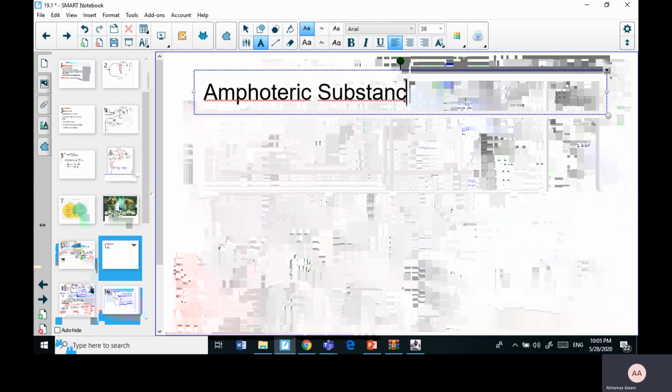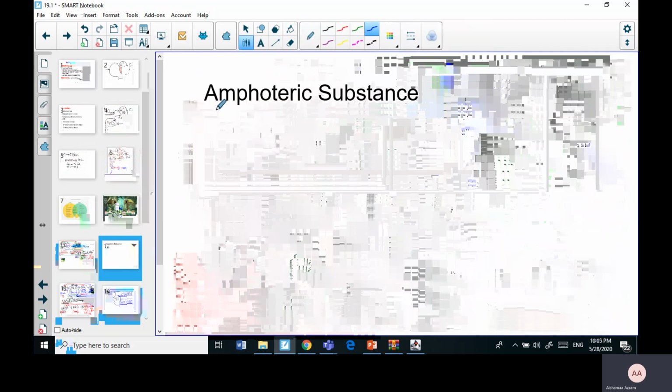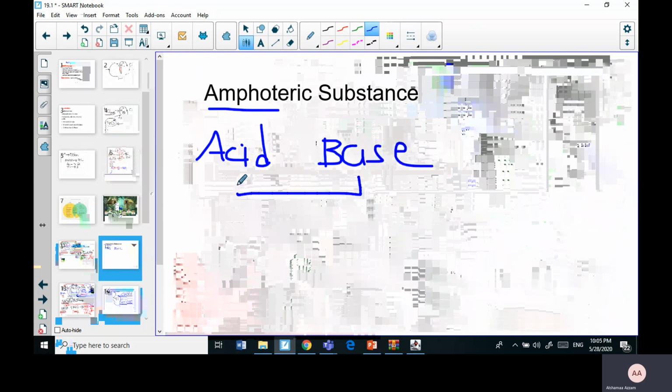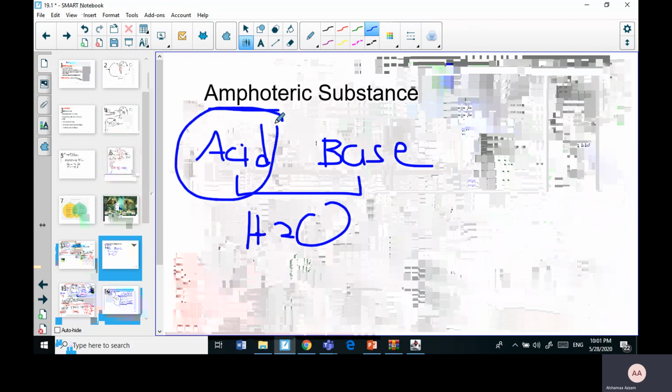We call it an amphoteric substance. An amphoteric substance is a substance that can behave as an acid or as a base, and we found out that water actually acted as both. It doesn't necessarily have the characteristics of the acid or the characteristics of the base, but it falls under their definitions.